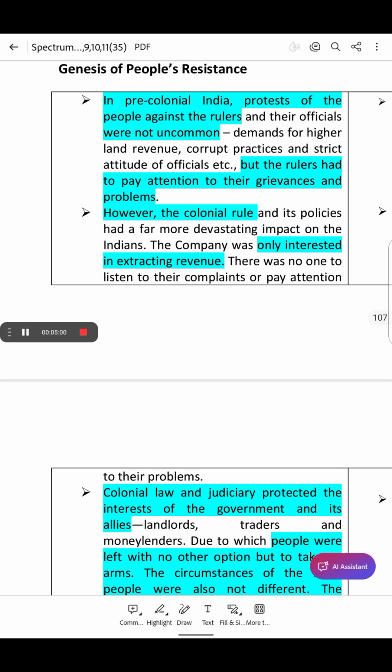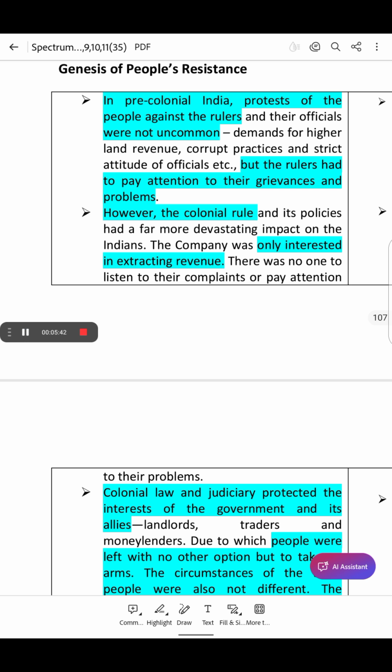Next is the genesis of the people's resistance. Genesis means origin, the beginning of the people's resistance. So peasants were unhappy with high land taxes. British policies destroyed Indian farmers' lives, and many revolts started with the peasants united against the landlords and the British officers. Thus, before the revolt of 1857, many small and big rebellions showed that Indians were dissatisfied with the British rule, and these revolts later inspired the Great Uprising of 1857.